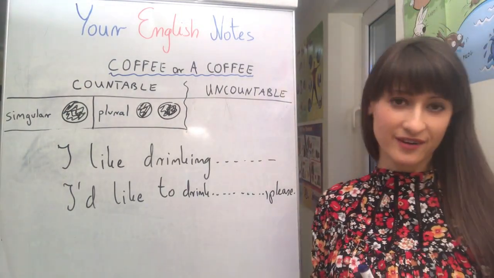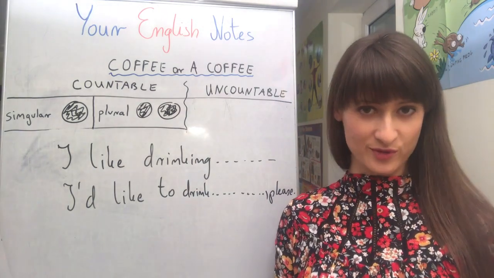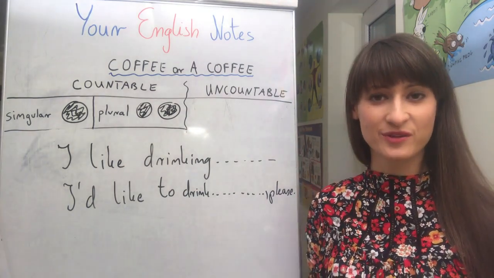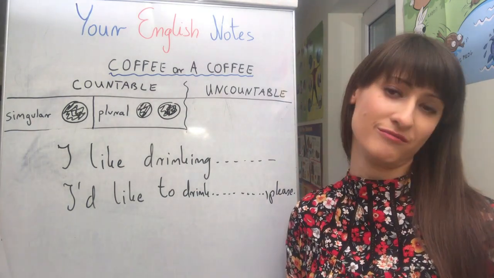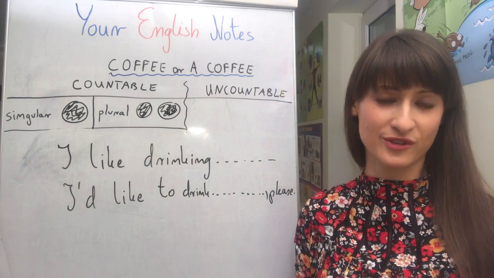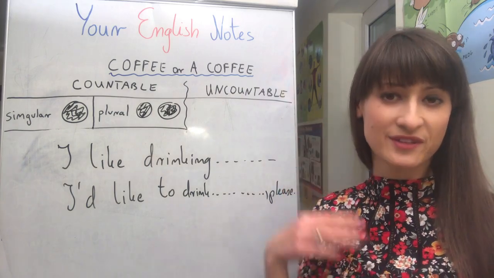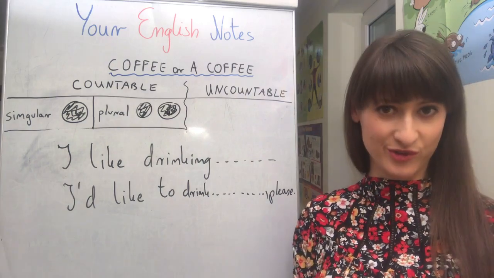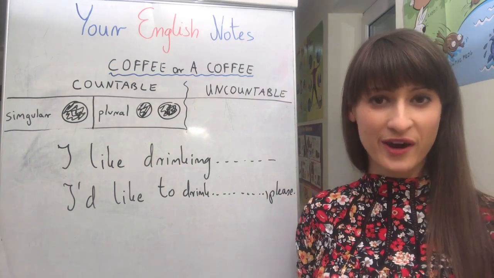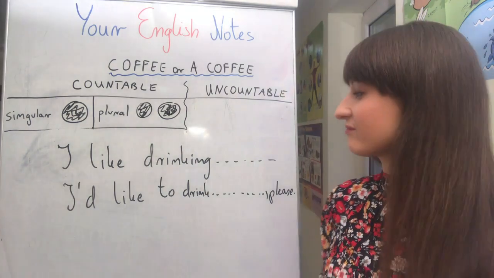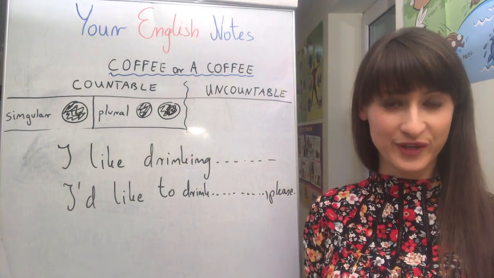In one of them "a coffee" is possible, okay, and in another one we use the general meaning of coffee. We don't mean a cup of coffee, but in one of them we mean a cup of coffee. Yeah, so I would like you to write in the comments below the answer, okay?